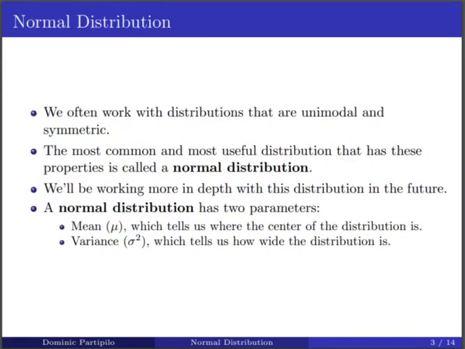So now let's talk about what's called a normal distribution. So we often work with distributions that are unimodal and symmetric, and the most common and most useful distribution that has these properties is called a normal distribution. So a normal distribution has two parameters. It has the mean, mu, and it has the variance, sigma squared. And the mean just tells us where the center of the distribution is. Where is this distribution located? And the variance tells us how spread out the distribution is, or how wide the distribution is. And we saw an example of this when we were calculating the sample variance a couple videos ago.